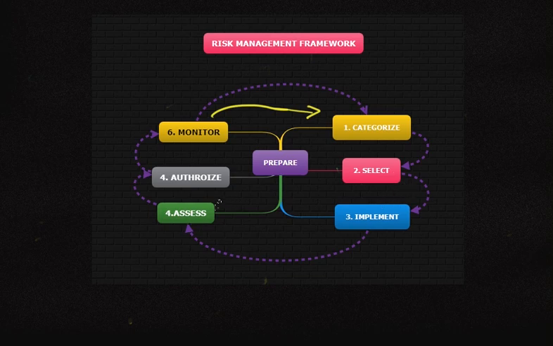Then they are assessed, whether working properly or not. Final authorization is given to go ahead and implement the controls. Then monitoring is done, and this process continues. So the risk management framework is a 6-level cyclical process that goes on continuously within the organization.